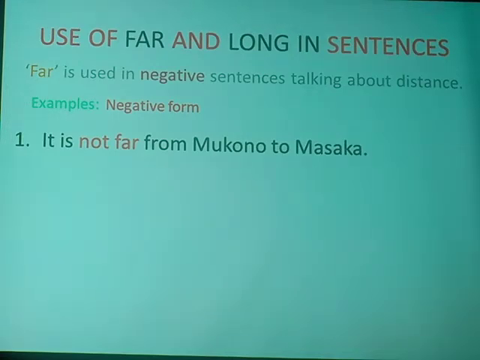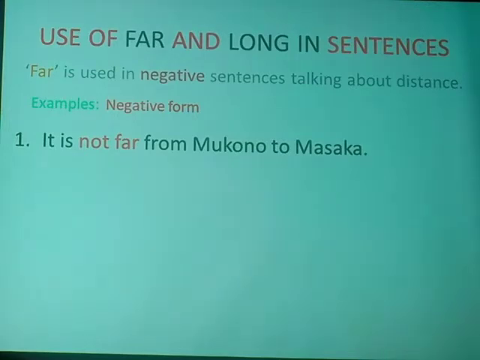I'll ask you to focus your attention on the right distance from school, Mukono, to Masaka. To you, you may see it as very far, yes, but maybe someone compared Mukono to Masaka, then Mukono to Dar es Salaam. Then, of course, it is not far from Mukono to Masaka. But the concern is, we are having it negative because we're using far. It is not far from Mukono to Masaka. Mark the word not far. In fact, mark the word not. That qualifies the usage of far.